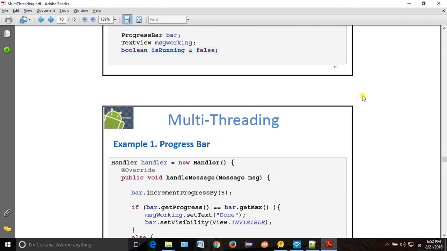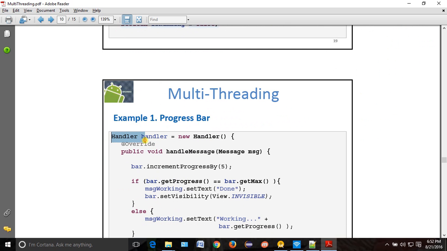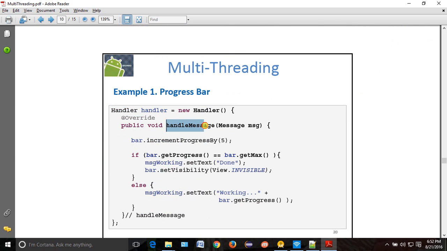Now we will create one handler here. The handler will have which method? Handle message. And will the handler be running in the main thread or a background thread? Main thread, always the main thread. The handler will be on the main thread.